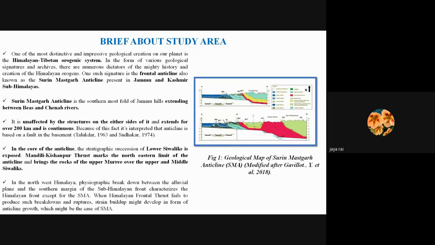The lower Shivalik strata is exposed in the core of the anticline, while the upper Murree strata has been exposed over the younger Shivalik strata, and they have been brought to light by the MKT thrust, that is Mandali Kishanpur thrust, in the northeastern limit of the anticline.